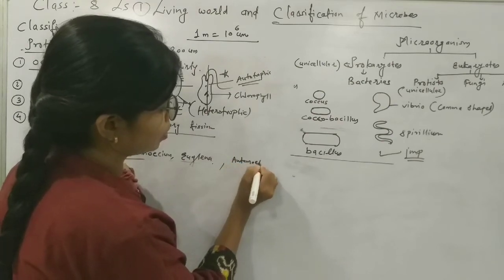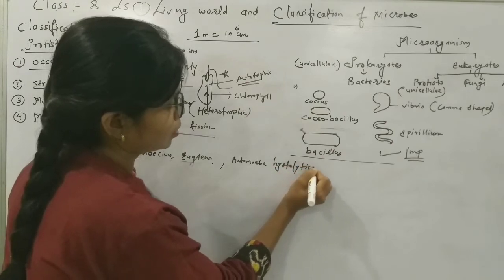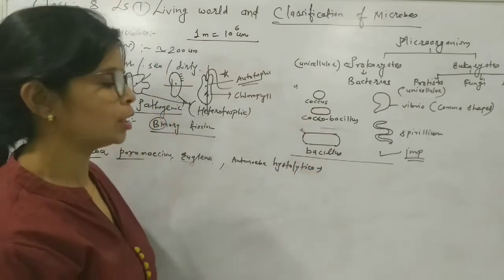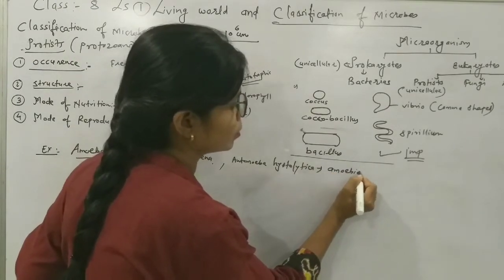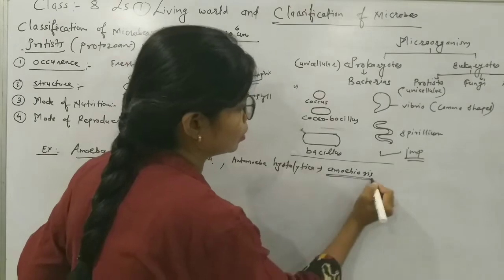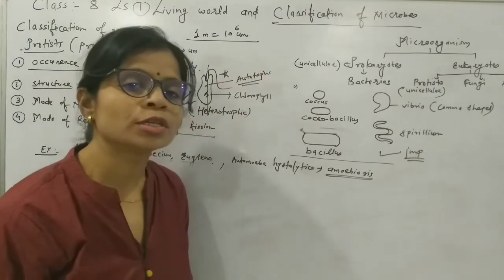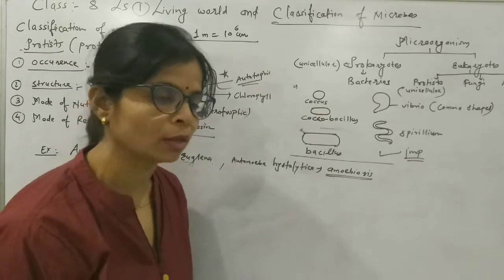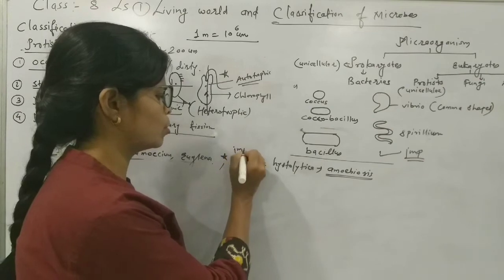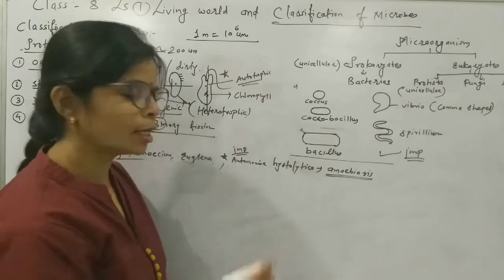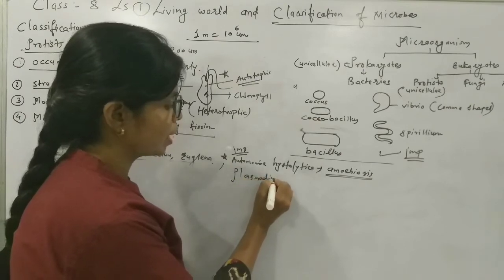It is a pathogenic protist. It causes amoebiasis to the humans. So amoebiasis is nothing but the stomach pain. Okay, this is a very important example. Remember this. Second example is Plasmodium vivax.